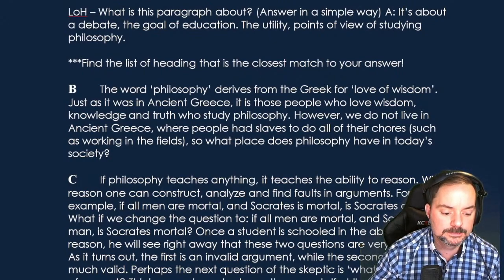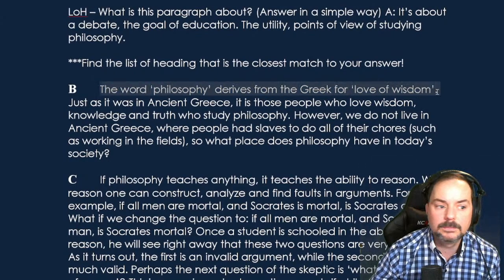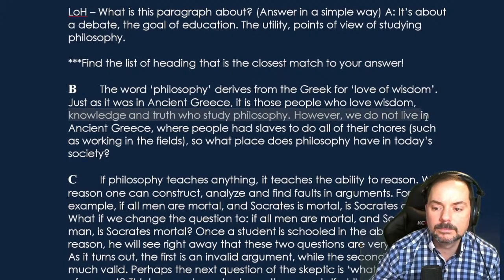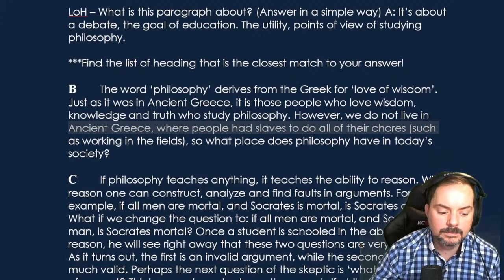The study of philosophy has many important benefits. The word philosophy derives from the Greek for love of wisdom. Just as it was in ancient Greece, it is those people who love wisdom, knowledge and truth who study philosophy. However, we do not live in ancient Greece where people had slaves to do all of their chores, such as working in the fields. So what place does philosophy have in today's society?